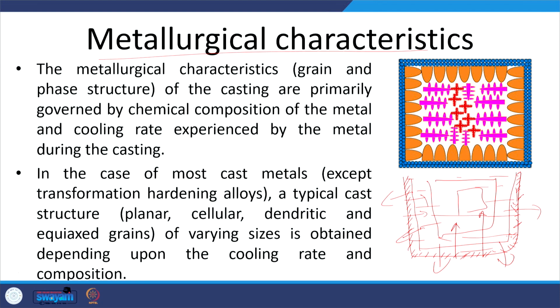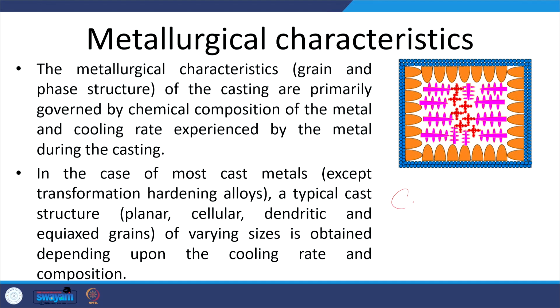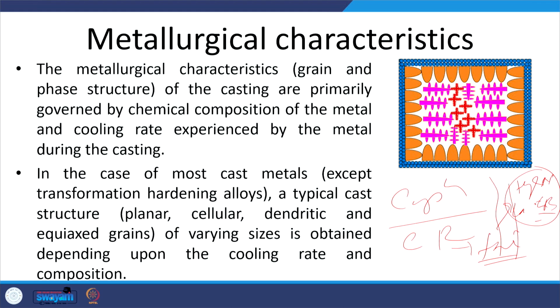The microstructure of any casting depends on two aspects. One is the composition of the molten metal, and the second is the kind of cooling rate experienced by the molten metal during solidification, and the cooling rate experienced after solidification of the casting, especially in case of transformation hardenable metals. Okay. So, if the cooling rate is high, then in general we get a fine grain structure. Why? Because of the high nucleation rate and the low growth rate. So, when a high nucleation rate and low growth rate are observed due to the high cooling rate, then we find a very fine grain structure.